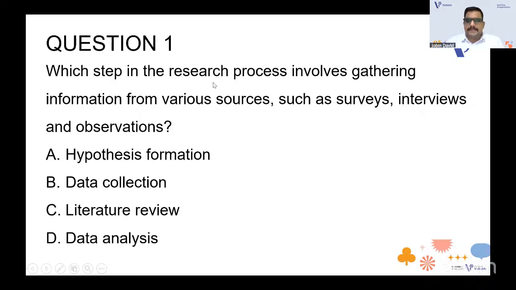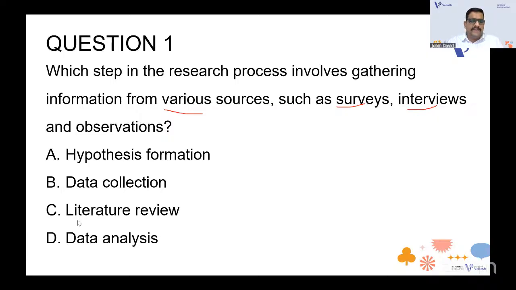So which step in the research process involves gathering information from various sources? That means you are gathering information. What do you think the answer will be? Sir, I guess it's data collection. Option B, yeah. Various sources are there: surveys, interviews. So it is actually data, right?